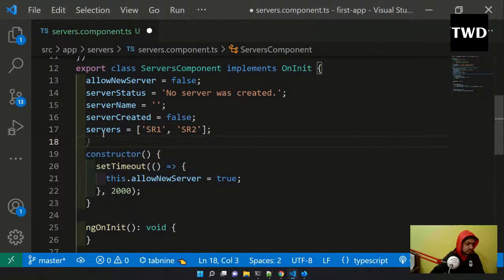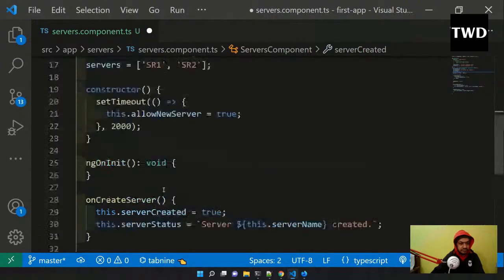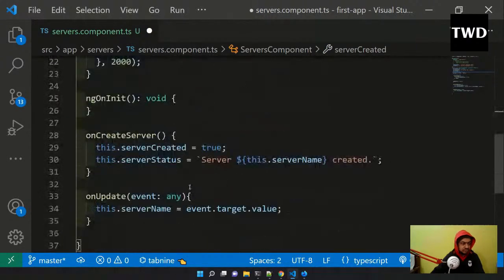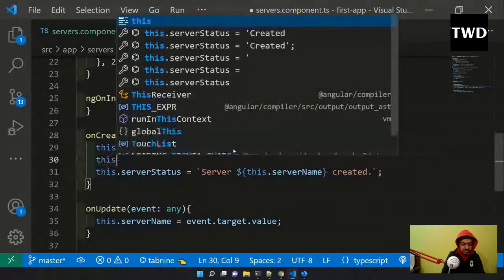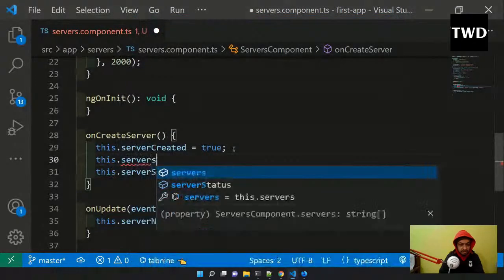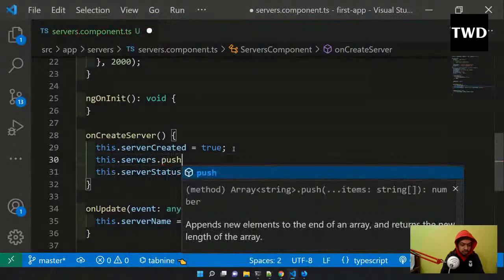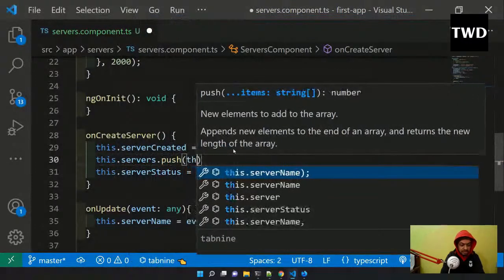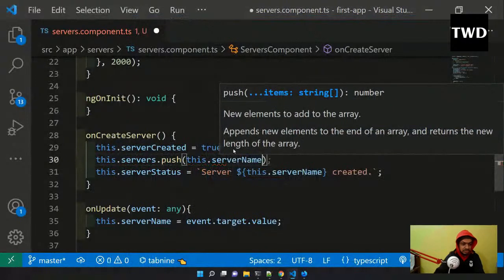And then in onCreateServer, this happens when I click on that button: this.servers.push and this.serverName.